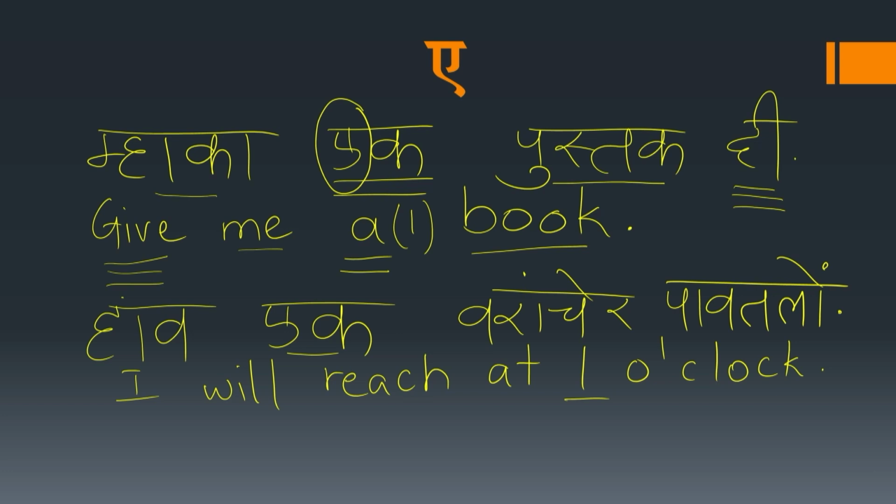One is close sound ek, and the second sentence, how ek varancher pautalo, here ek is with open sound. So the sound here is a.